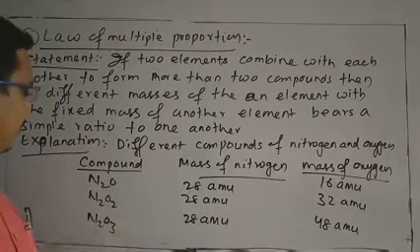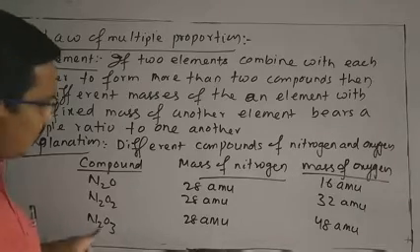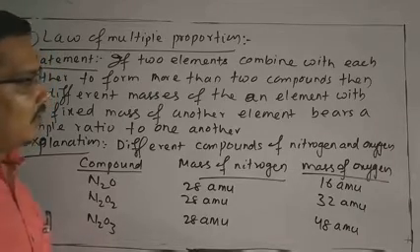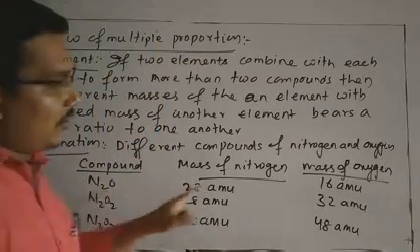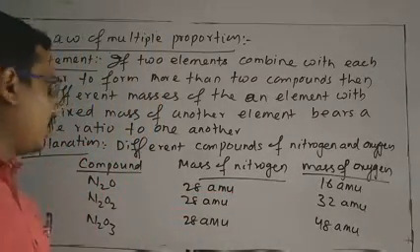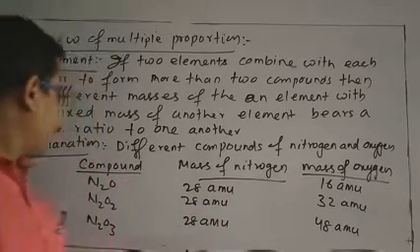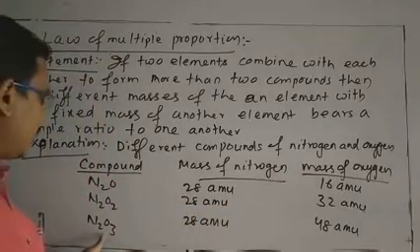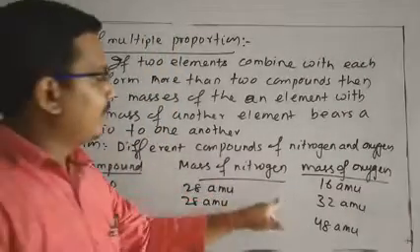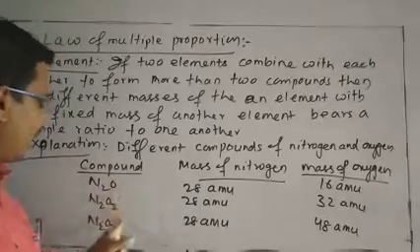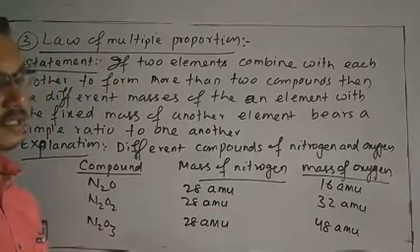The mass of oxygen in the first compound, N2O, is 16 AMU. The mass of oxygen in the second compound, N2O2, is 32 AMU. The mass of oxygen in N2O3 is 48 AMU. From this data it is clear that the mass of nitrogen in the three compounds is fixed and the mass of oxygen changes.